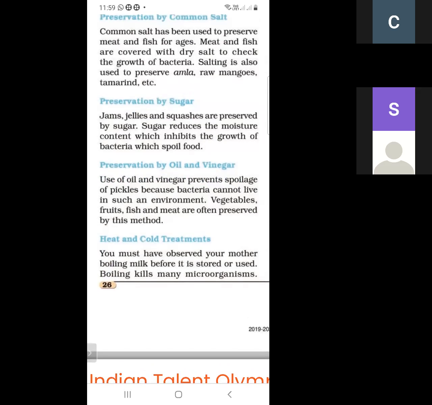Using oil and vinegar prevents the spoilage of pickle from microorganisms. Vegetables, fish, and meat are also preserved by this method.